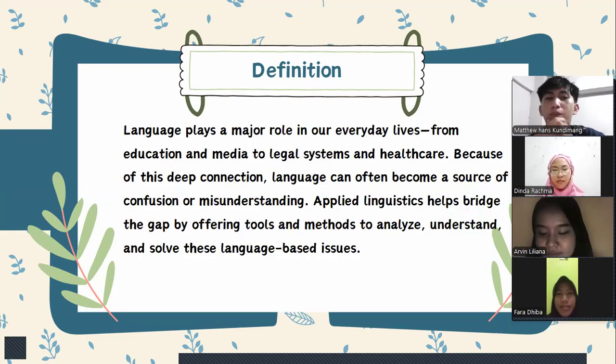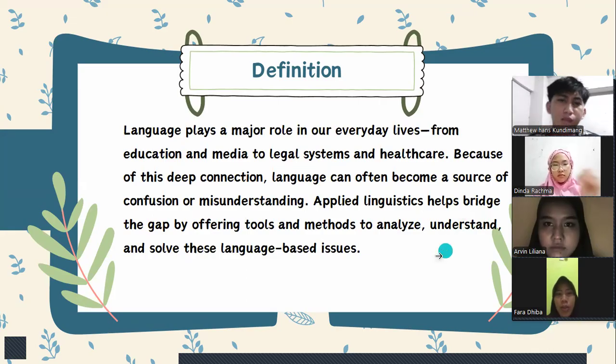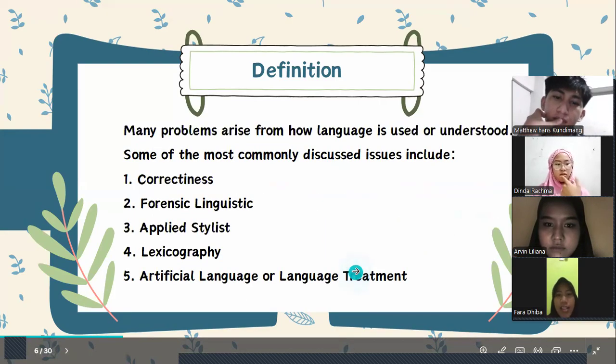And the next, language plays a major role in our everyday life, from education and media to the legal system and healthcare. Because of this deep connection, language can often become a source of confusion or misunderstanding. Applied linguistics helps bridge the gap by offering tools and methods to analyze, understand, and solve these language-based issues.